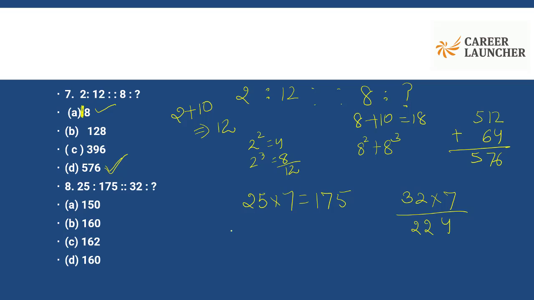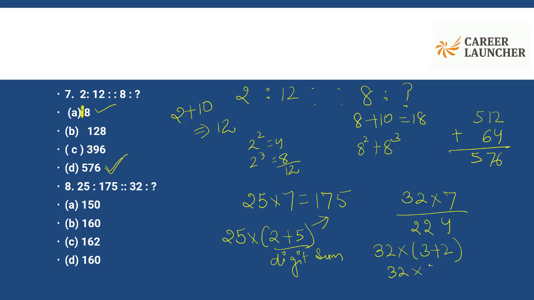Okay, if I do it like this, 25 into 2 plus 5. Now what is 2 plus 5? 2 plus 5 is the digit sum here. So I get 175. Let me use that with 32. So it would be 32 into 3 plus 2. That's 32 into 5, which is 160. Now that is in the options.